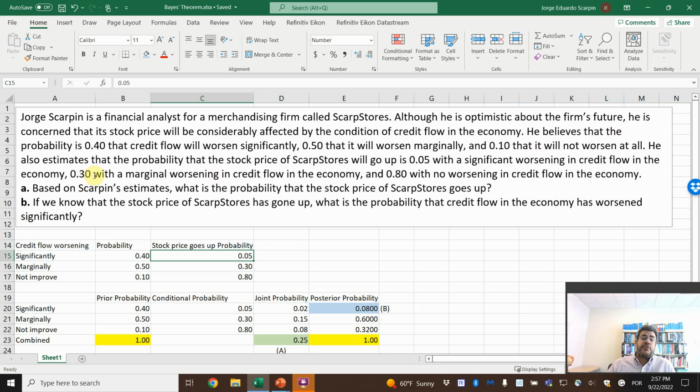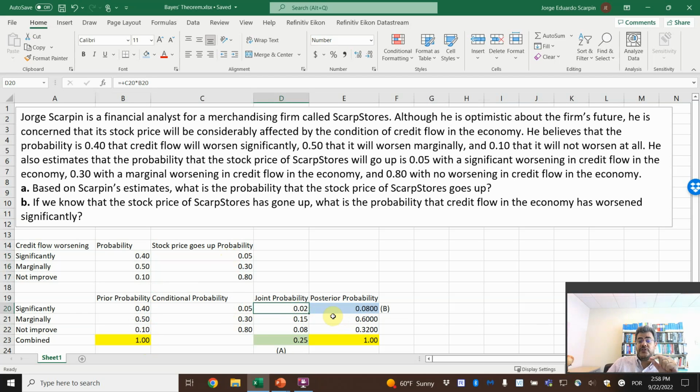30% or 0.3 with a marginal worsening. So if this happens, on this scenario, this will happen. And 0.8 with no worsening in credit flow in the economy. So here, what do we have? This is our first scenario, and the sum here must be 1: 0.4, 0.5, 0.10. Conditional probability: if that happened, we have this percentage of chance. And then we combine with a joint probability.